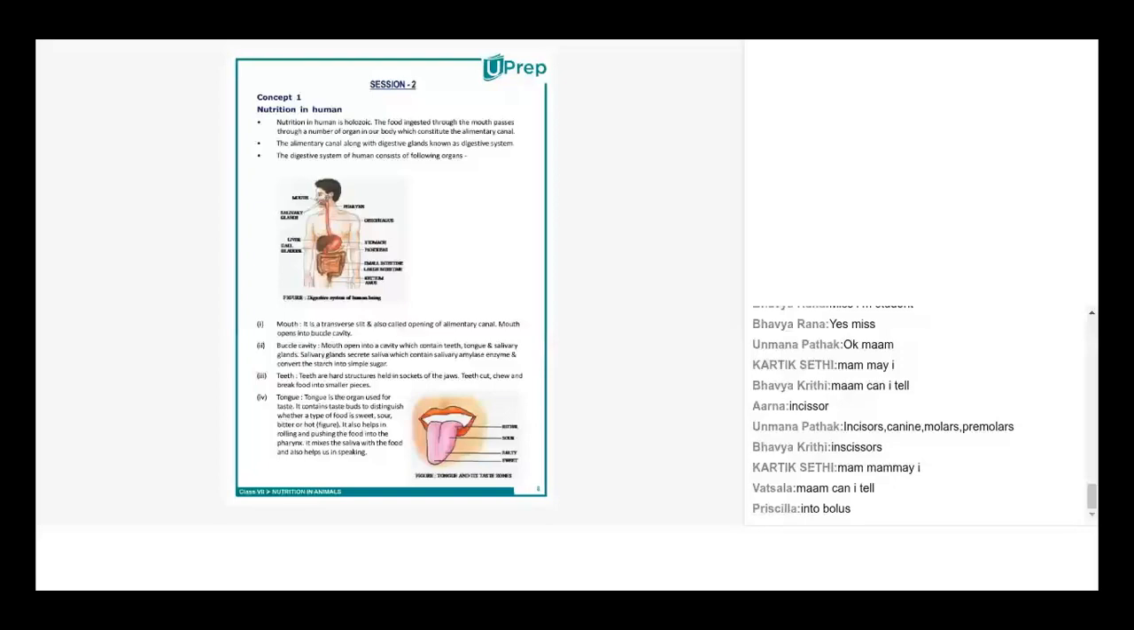Bolus, Priscilla, is basically a small ball of food which is formed with the help of the tongue also. The tongue rolls the bolus back into the food pipe. Okay, so now that we are clear about the types of teeth,